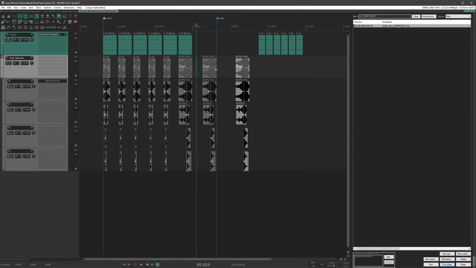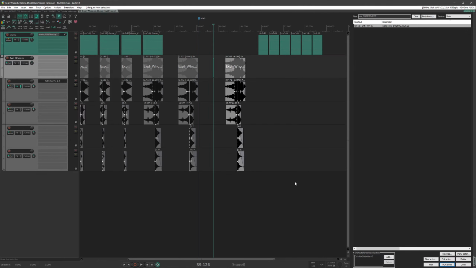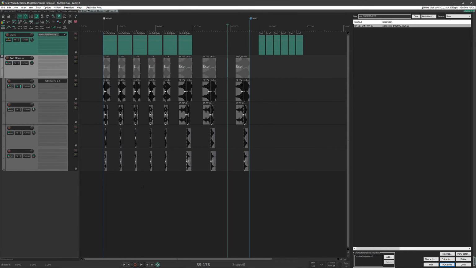If you have other items that you don't want to be included, you just want to mute them, and the script won't add them when it gets run. But if you unmute them and run the script, they'll be added into the subproject. As you can see, it also automatically imports your video track, and it does this by looking for a track that you've named video. So if you want the track to be imported in your subprojects automatically, just name them video, and they'll be there.